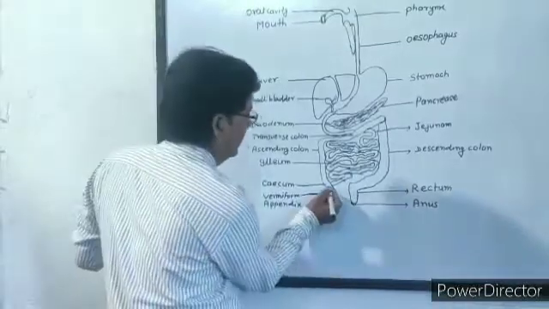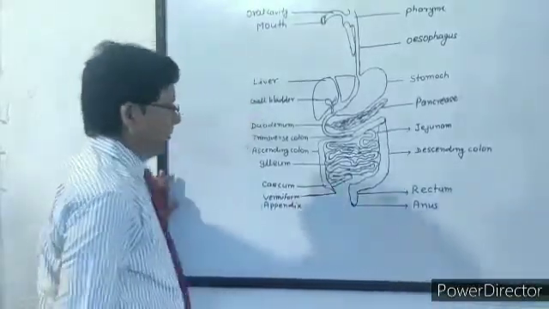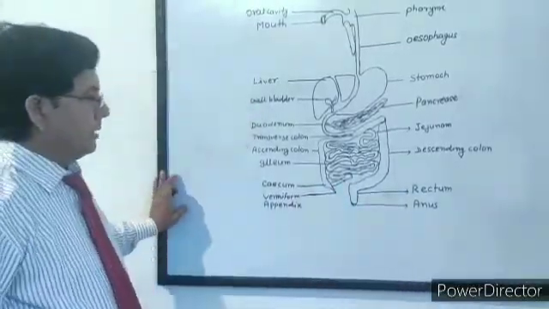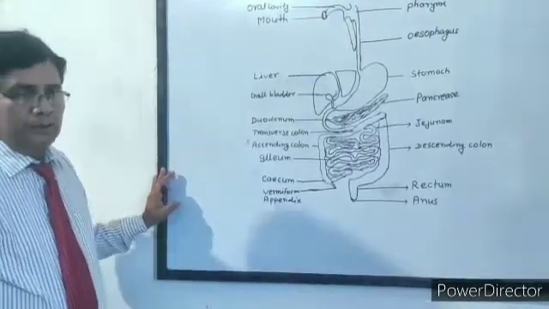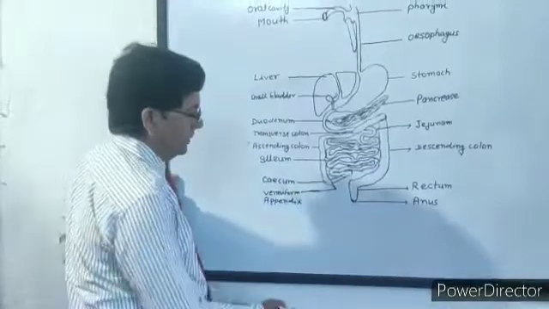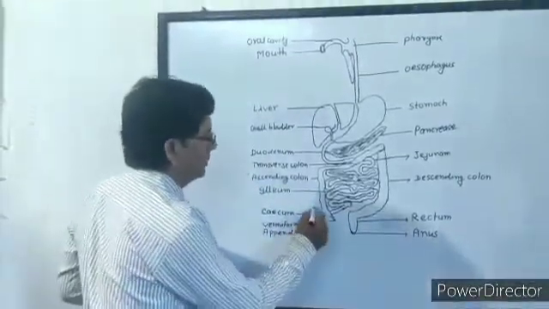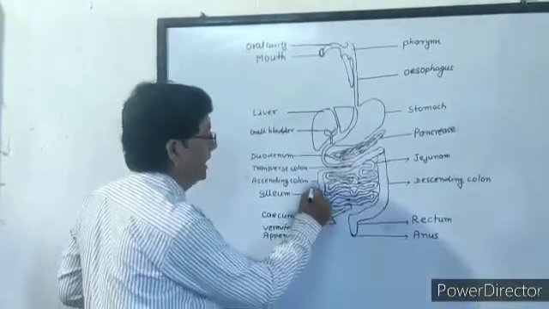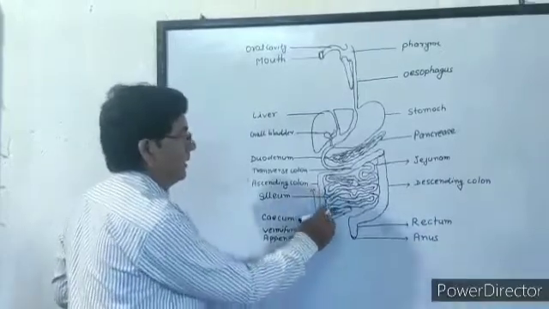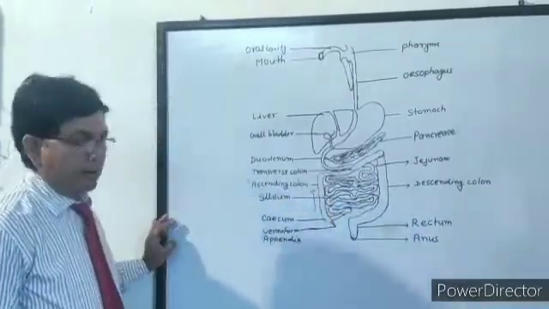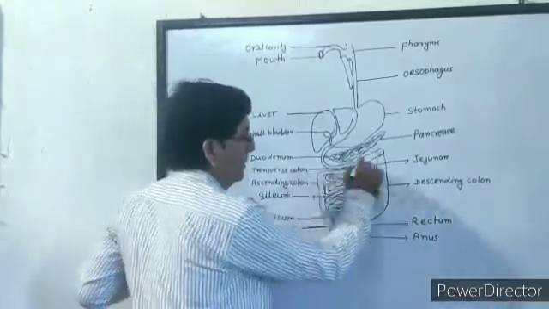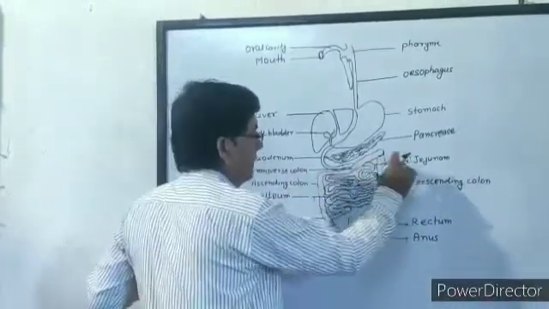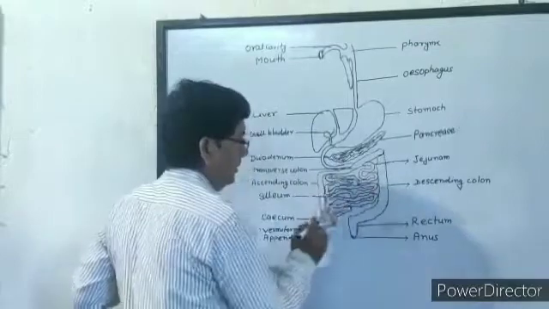Now, the cecum opens into the first part of the large intestine, which is called the colon. The colon is of three types. First, the colon which goes upward is called the ascending colon. Next, the one which goes straight sidewise is the transverse colon.